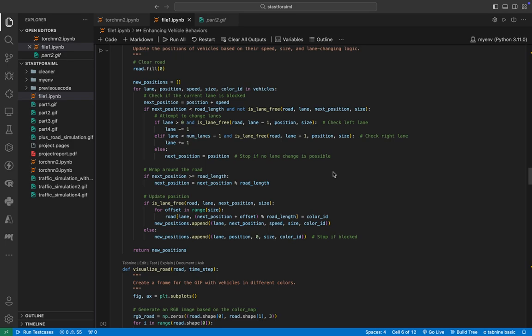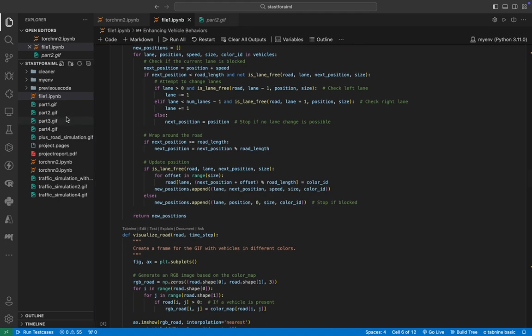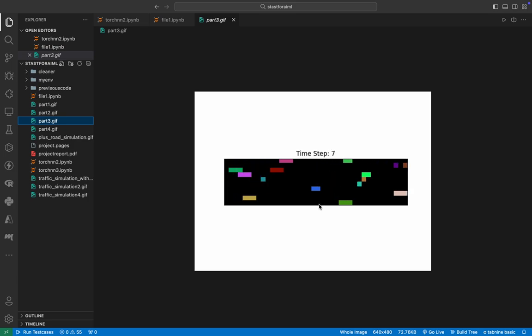So moving further, let's move to the lane change logic, that is, how the lane change is happening. In the hard coded lane change, we check whether the left or right side of the lane is empty or not, and then the vehicle will move to that lane. That is just a simple logic, the first logic that comes to a person, and that has been hard coded here. In this animation you can see how the vehicles overtake each other. Here you can see the lane change that happened, or at any other place the lane change happens. So it's just a hard coded method: it will just check whether the left or right side of the current lane is empty or not, and it will just move.